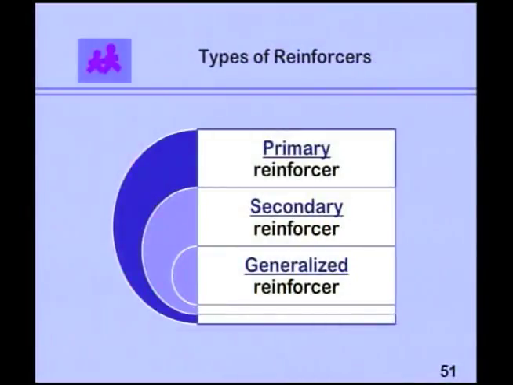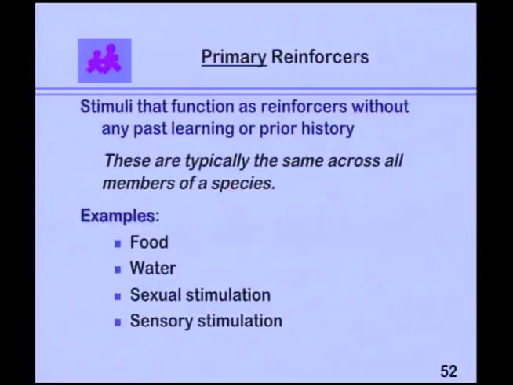Types of reinforcers are primary, secondary, and generalized. Primary reinforcers are stimuli that function without having any past history or learning. So this is pretty universal across members of a species. Like we find as Homo sapiens, food, water, sexual stimulation, and sensory stimulation to be primary.